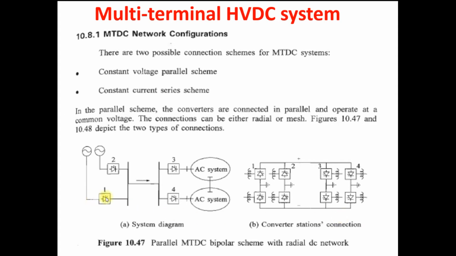And these are connected in series in the radial network, and both are connected in parallel at the rectifier side. 3 and 4 are also connected in parallel. So this is called a parallel multi-terminal DC bipolar scheme with radial DC network.